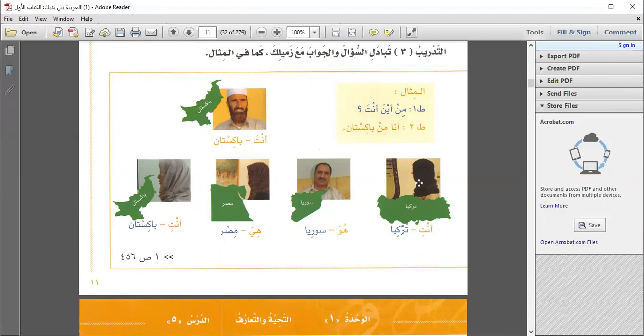Okay, this is the example, al-mithal. Look, it's a picture of a man, a map of Pakistan, country Pakistan. They have given the word anta, Pakistan. Min aina anta? From where you are. Ana min Pakistan. I'm from Pakistan. So the same you have to do with this and this and this, all these pictures and words given.